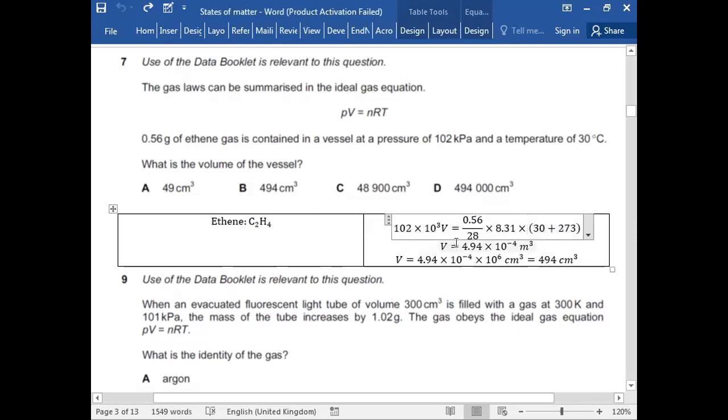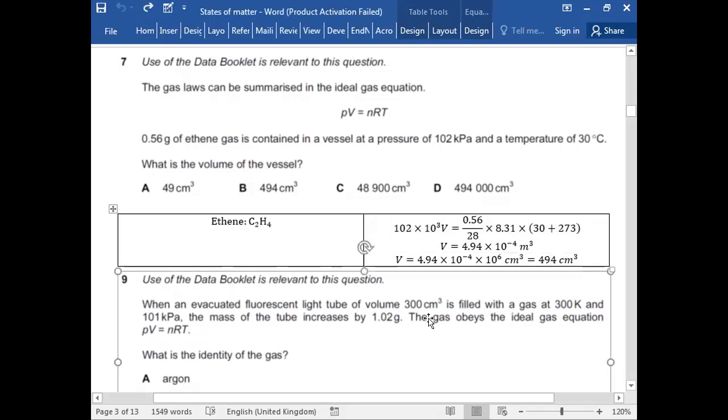So you'll get your volume, which will be in meter cube, but the question has given you the volume in centimeter cube. So you just multiply that by 10 to the power 6 and you get your answer in centimeter cube, which is 494 centimeter cube. 273, I just told you in the previous part as well. And when you have to convert temperature from degree centigrade to Kelvin, you add 273. Whatever the temperature is in degree centigrade, you'll add 273 to that, you will get the temperature in Kelvin. Is this clear?